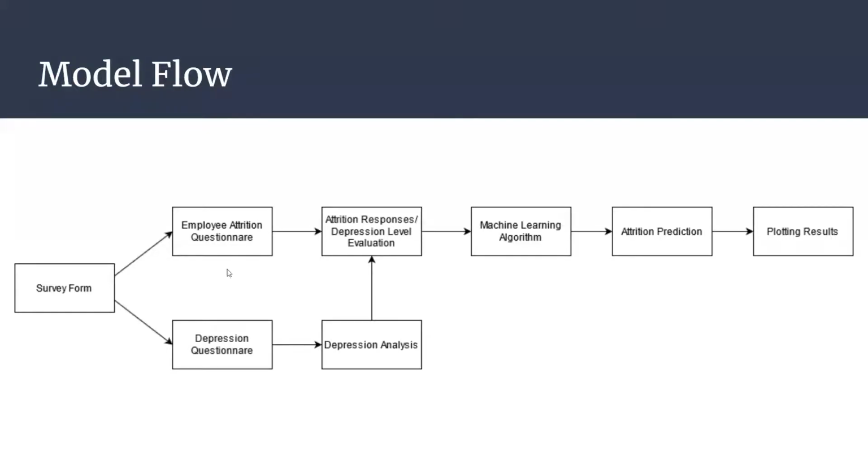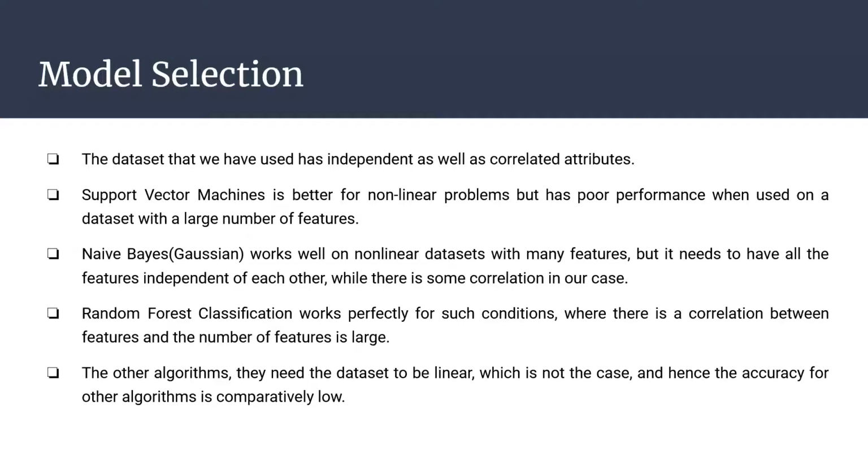As you have seen in the employee profile page, two questionnaires were provided. One was the depression questionnaire and the other was the attrition questionnaire. The depression questionnaire contains the questions related to depression and the depression level of the particular employee will be evaluated based on those responses. Attrition responses along with the depression level that has been evaluated will be given as an input to our machine learning model. This model will predict the attrition probability of that employee and the results will be visualized in the admin section. Now let's look at the model selection process.